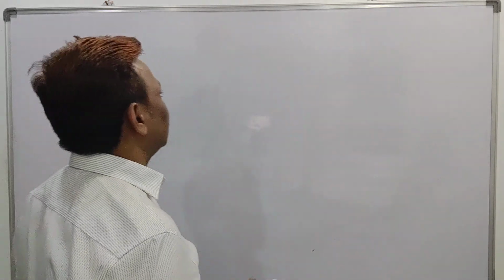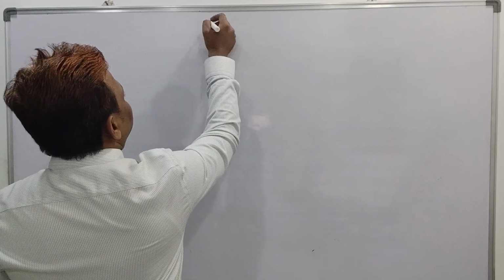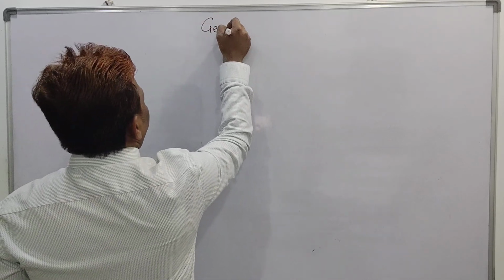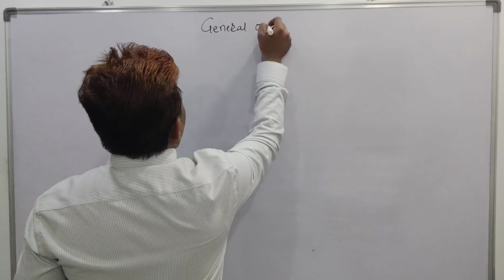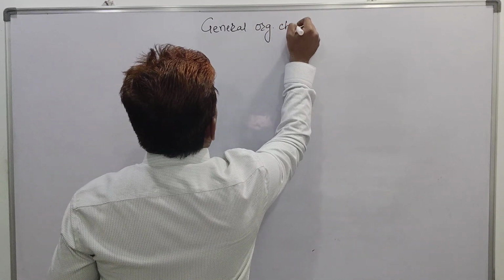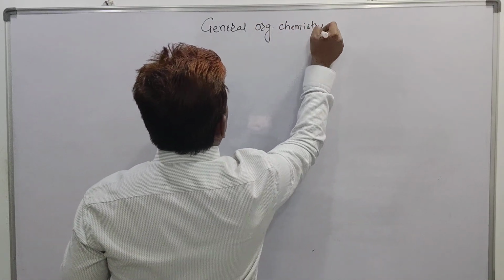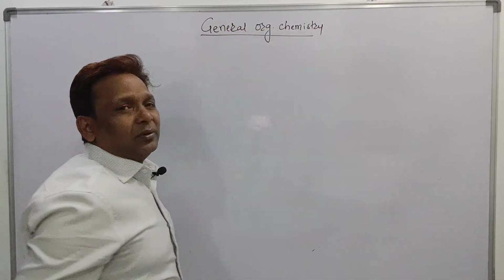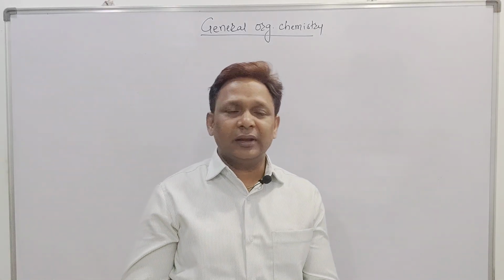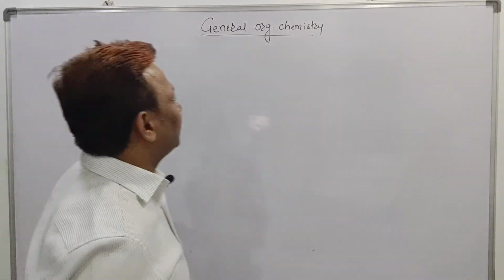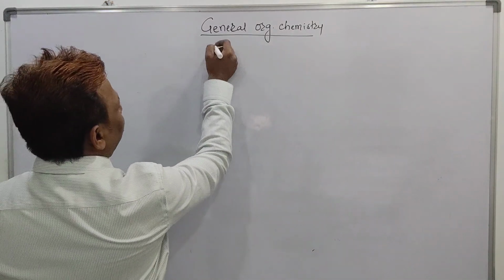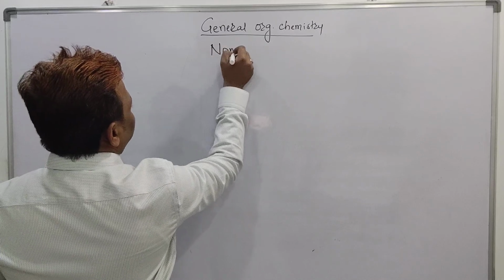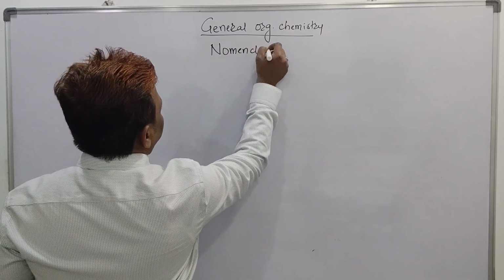First we'll discuss how to give the naming of a compound, the nomenclature of organic compounds. So today's topic is general organic chemistry, and the first part I want to discuss is how to name an organic compound. This naming of an organic compound is called nomenclature.